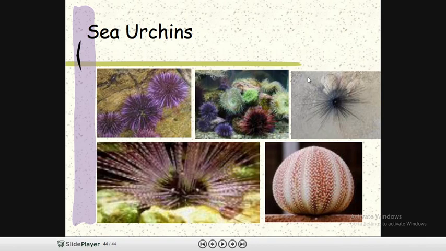More, it is a very important model organism in developmental biology. Based on this organism we have studied reproduction, the fusion of sperm and ova, and then we have made so many discoveries from this animal. So that's why it is the biggest model organism in developmental biology.